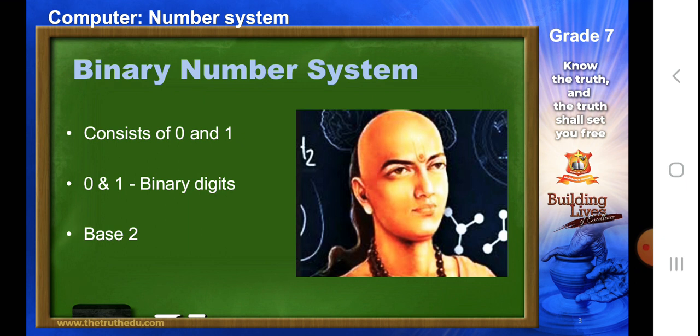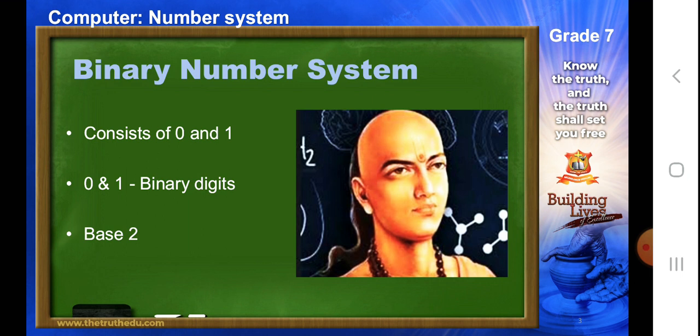And when we are talking about zero, if we don't talk about this person, then it would be unfair. So can you recognize this person? If your answer is it's Aryabhatta, then your answer is correct. He was a great mathematician as well as an astronomer.